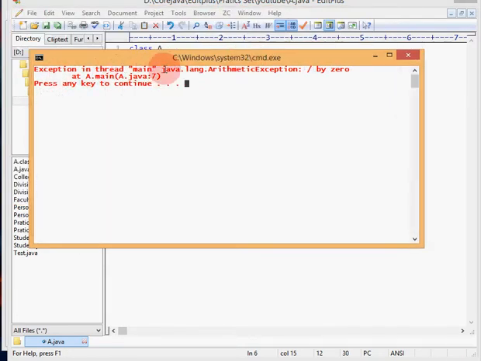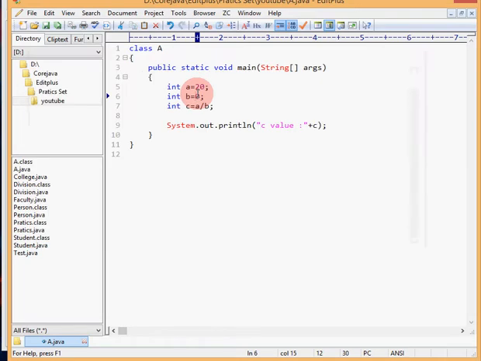Exception in thread main java.lang.ArithmeticException: divide by zero, at main, giving line number 7. That means it is causing an exception. JVM terminated the program by throwing an arithmetic exception because the logical mistake committed is dividing an integer number by integer 0.